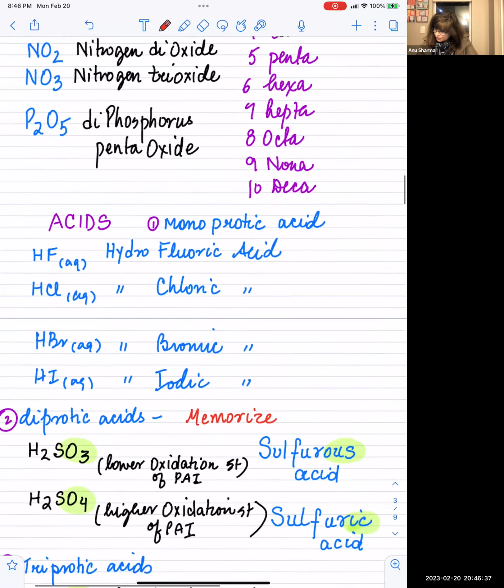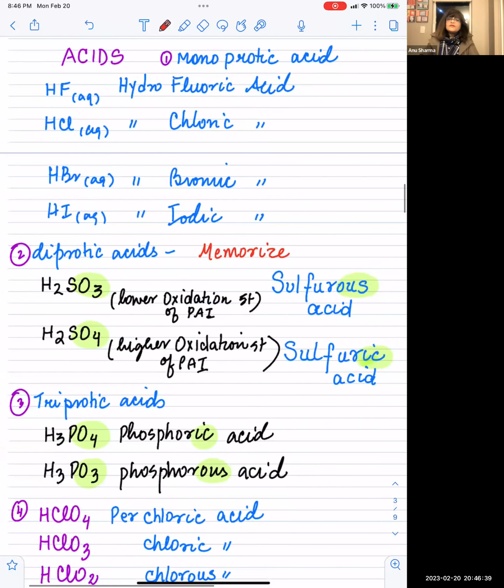Okay, now here I'm going to cover the acids also. Keep this in mind: the monoprotic acids, which contain only 1 hydrogen, will have hydrogen with fluorine attached, and the aqueous means in the water medium. So it becomes hydrofluoric acid. But if it was in a gaseous state, it would have been hydrogen fluoride. Okay, next, with chlorine, it's hydrochloric acid, bromine, hydrobromic acid, iodine, hydroiodic acid.